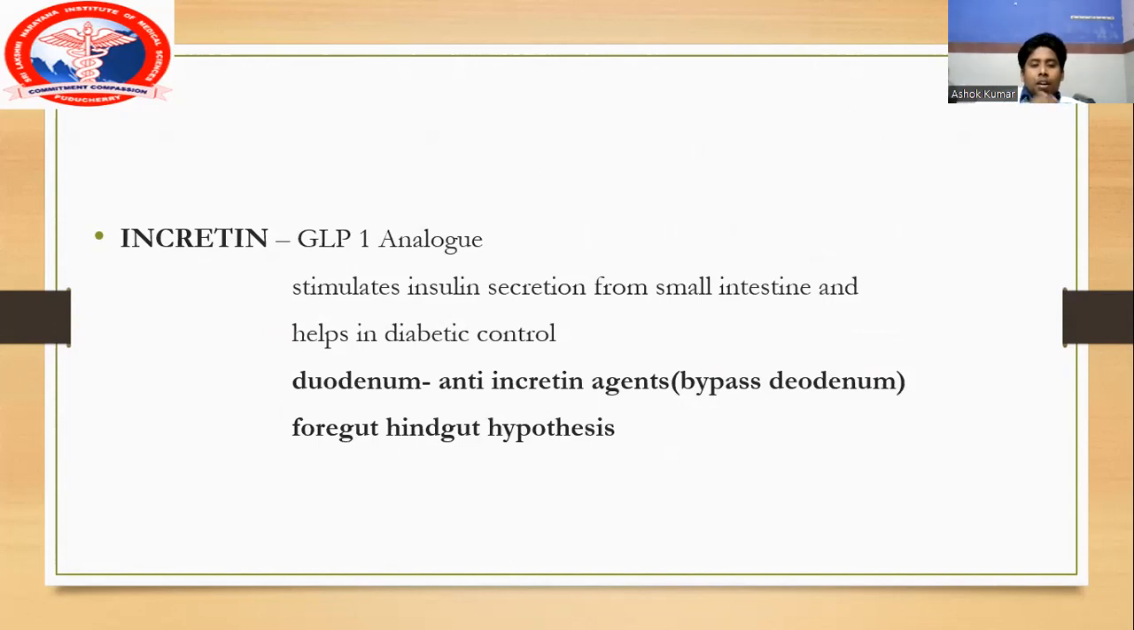The duodenum will release certain agents, anti-incretin agents, that avert this diabetic control action of the incretin. So in most bariatric bypass surgeries, we bypass the duodenum to tackle this effect. Once the duodenum is bypassed, these anti-incretin agents are not secreted, and so the patient gets enough diabetic control along with the weight loss. This hypothesis is called the foregut hindgut hypothesis.